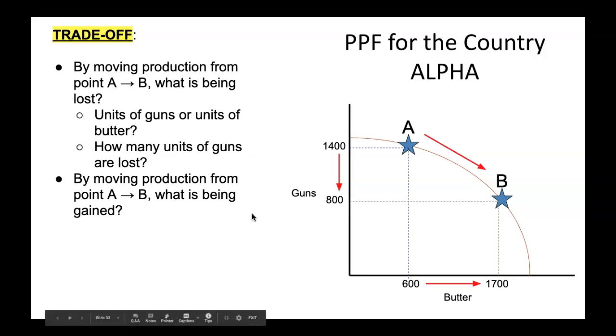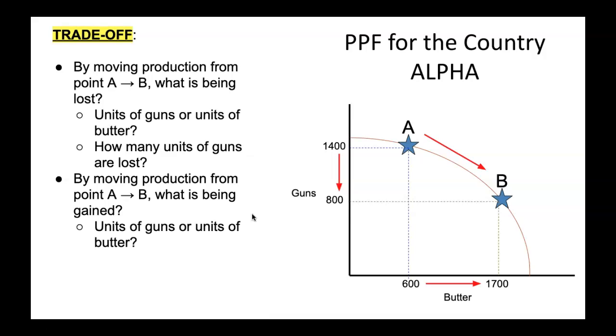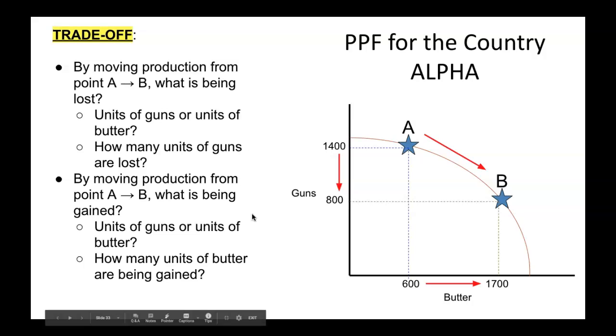And by moving from production point A to B, what is being gained? Now look at those arrows. What's being gained? Units of guns or units of butter? And how many units of butter are being gained? Okay, so that is your illustration of a trade-off. We lost it by moving production from point A to point B. A loss of 600 guns was traded for a gain of 1,100 units of butter.